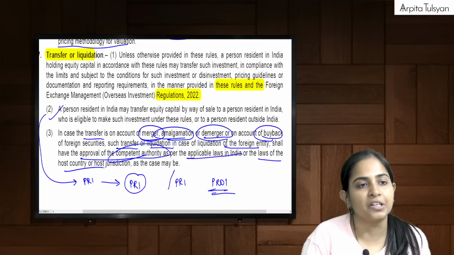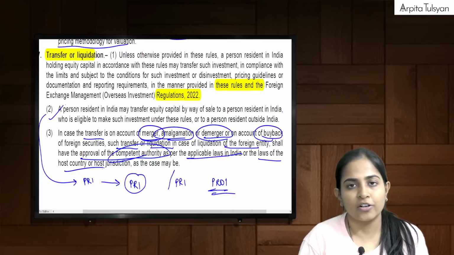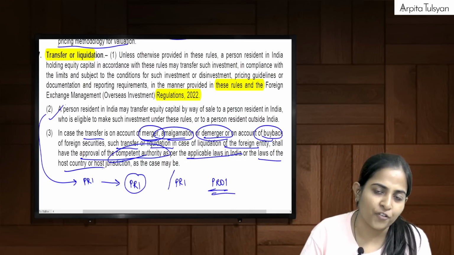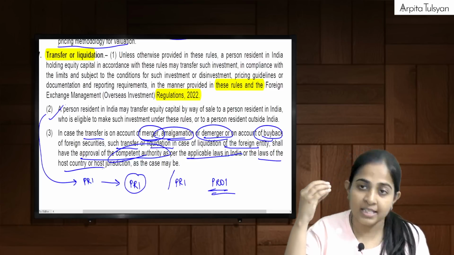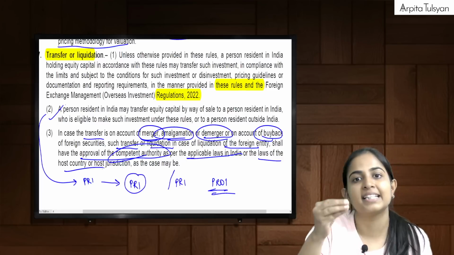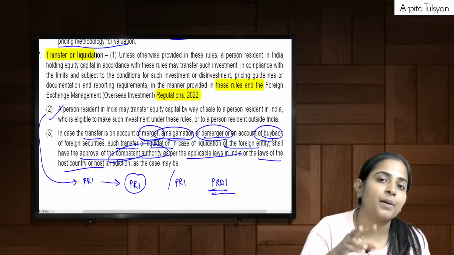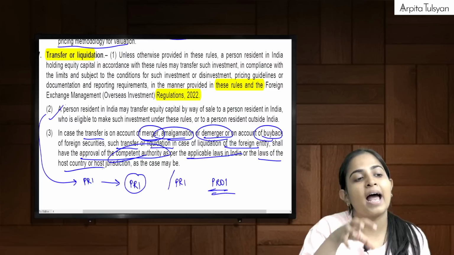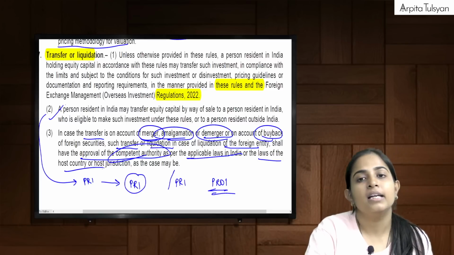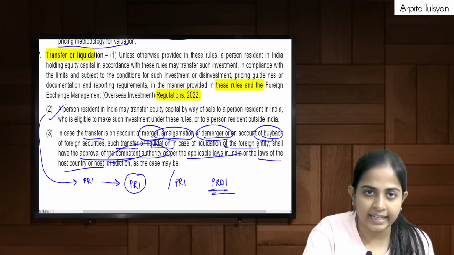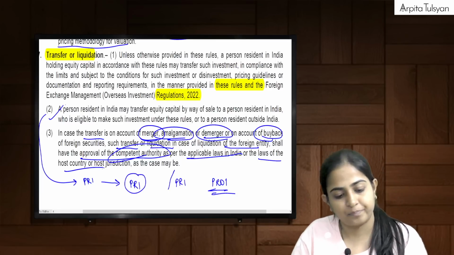So same thing here, that amalgamation. So here there will be a transfer of shares, right? So this is allowed. First of all, they say that this is allowed, and next thing, that amalgamation, merger, buyback, etc. should have the approval of the competent authority of either India or of the host country.